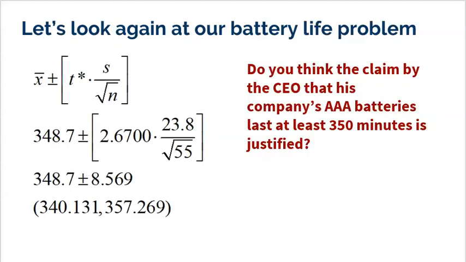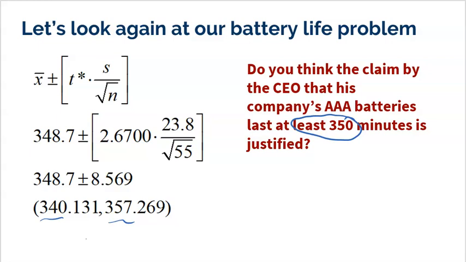So let's go back to our confidence interval that we found. Remember, our confidence interval was trying to find the mean length of time that a AAA battery lasts. And remember, our confidence interval was 340 to about 357. So what do you think about the CEO's claim? He claims that his company produces batteries that last at least 350 minutes. Does our interval support that, or does our interval go against that?